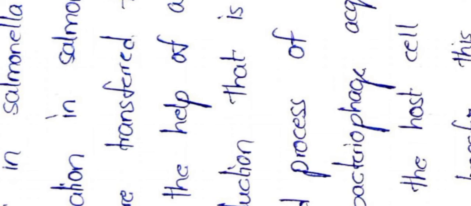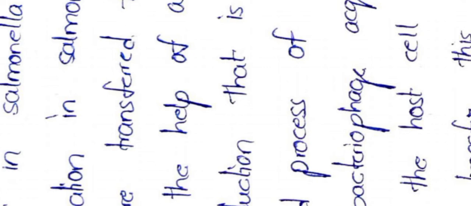So these bacteriophages infect the bacteria, and they take over the metabolism or the functions that occur in that bacterial cell. They utilize bacterial metabolism and bacterial cytoplasm for their development. That means they utilize bacterial space for viral replication, and during that process the genetic material of bacteria will be transferred to another bacterial cell. So let's see how all this will happen.